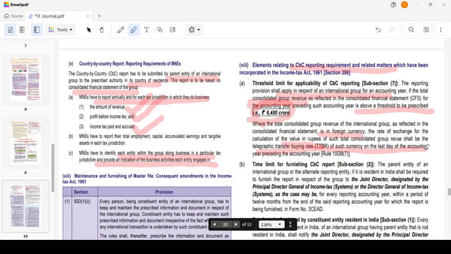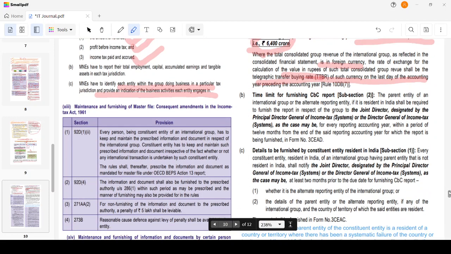Then the time for such a report. The parent entity of an international group or the alternate reporting entity, if it is resident in India, shall be required to furnish the report in respect of the group to the JD for every accounting year within a period of 12 months from the end of the said accounting year.